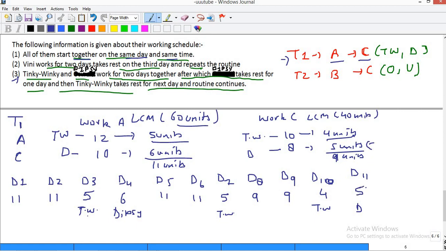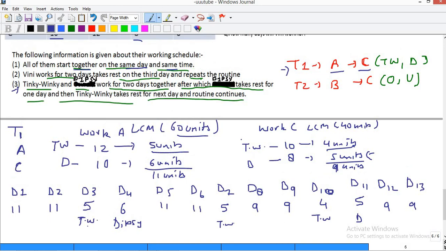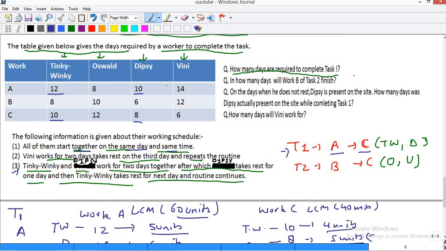Then day 12 both of them will do 9 units. How many units are done so far? 9 times 3 is 27, 27 plus 4 is 31, plus 5 is 36, and on day 13 the work will be finished. So the total number of days to finish task 1 is 13 days. The correct answer for question number 1 is 13 days.